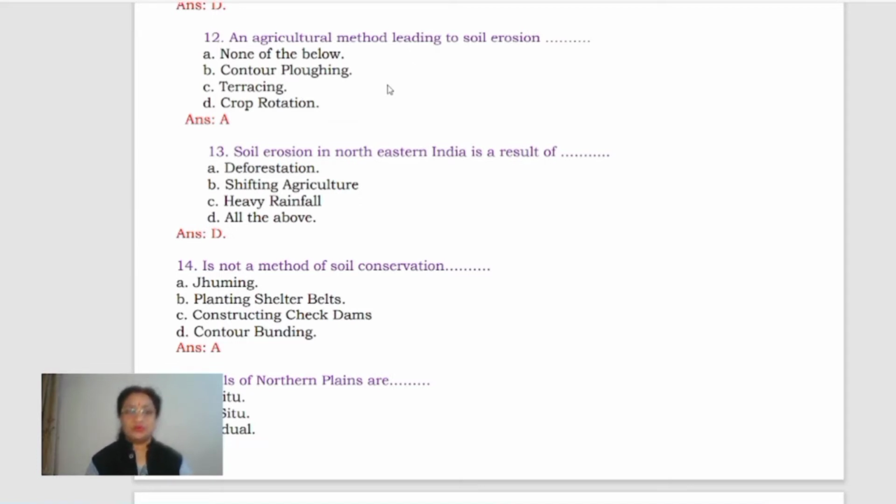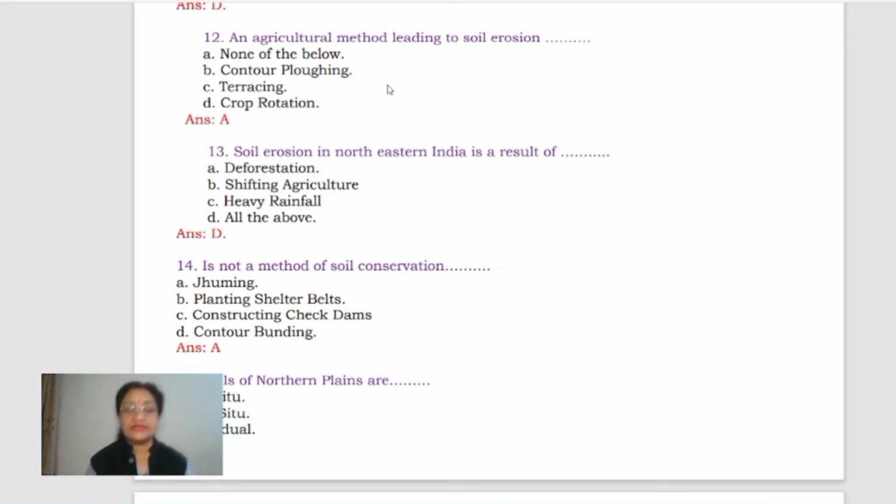Okay. Now, come to the next. Soil erosion in northeastern India is a result of all these three, children. Deforestation is done on a large scale. Shifting agriculture is known in the northeastern hills, and it is found a lot. And number C is heavy rainfall. Yes, northeastern hills get very heavy rainfall. So all the three are responsible. So instead of taking any one, we can take the option D, in which it is mentioned all the above. Now come to next question.